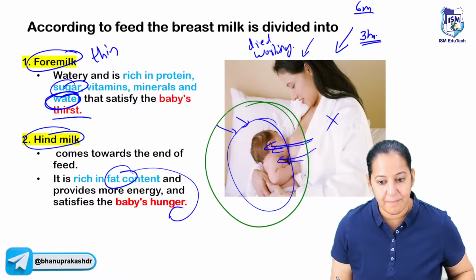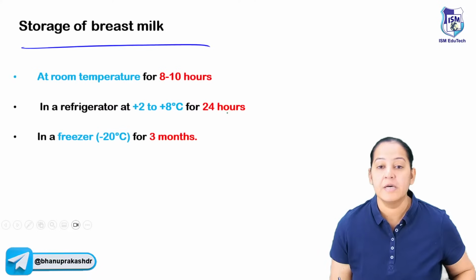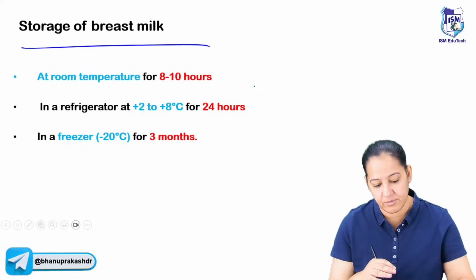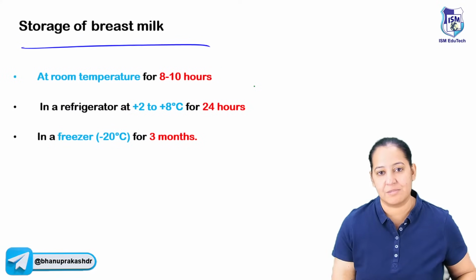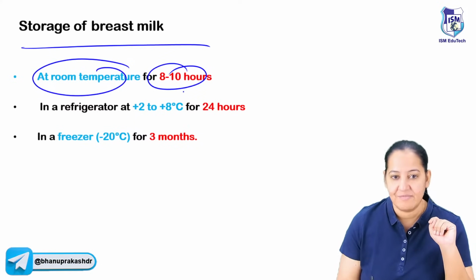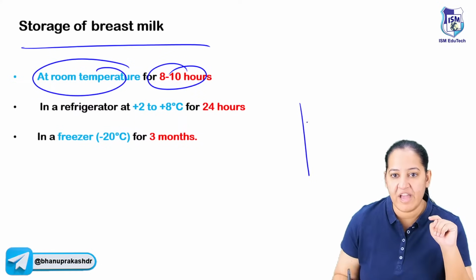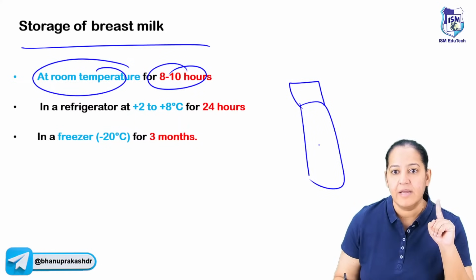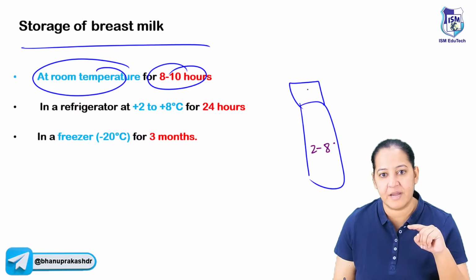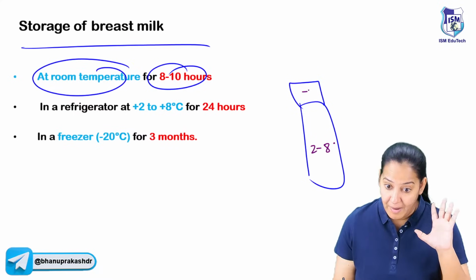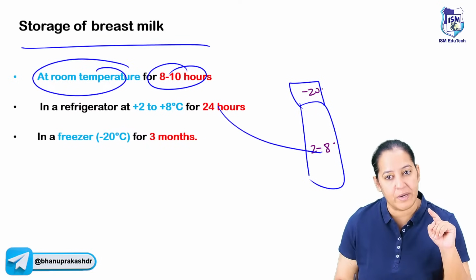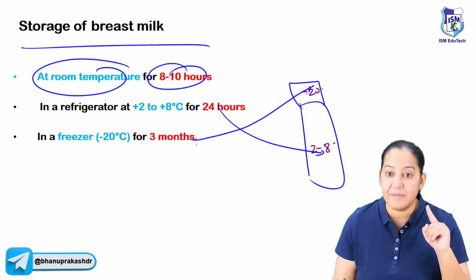We want to breastfeed the baby. Still, we want to breastfeed the baby. So storage of the breast milk can be done. For example, the mother is working. In the morning, before she leaves for work, she can express the breast milk and store it. At room temperature, it can be stored for 10 hours. We have the fridge and we have the freezer. In the fridge, the temperature is 2 to 8 degrees. In the freezer, the temperature is minus 20. In the fridge, it can be stored for 24 hours. In the freezer, it can be stored for 3 months.